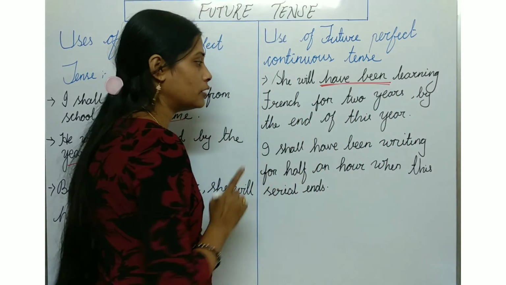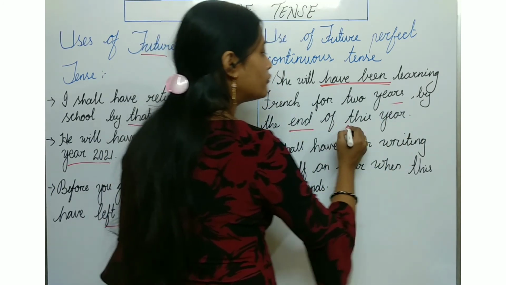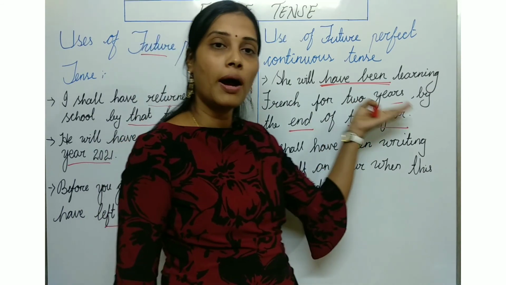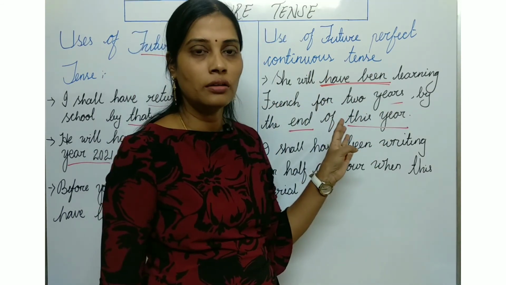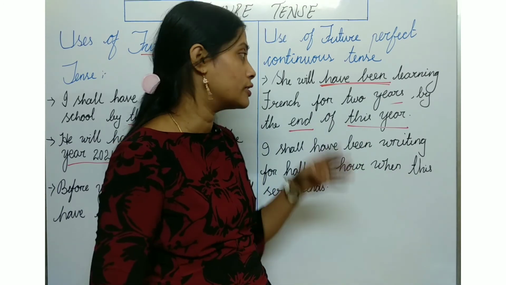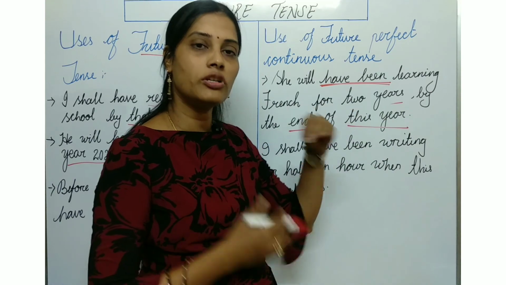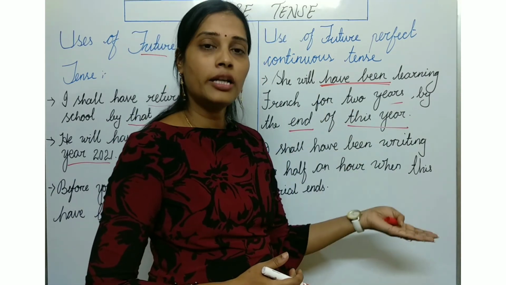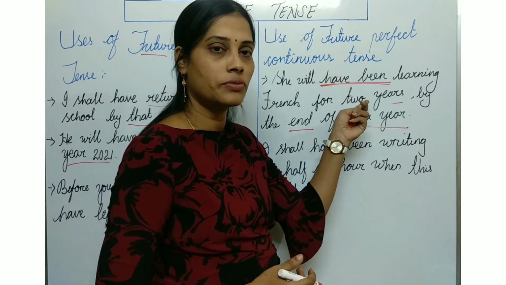French language जो है वो learn करिए for 2 years. By the end of this year, यहाँ पे भी देखिए year mention को हो गया है कि by the end of this particular year she will finish up the learning of French language. So that's why we can say it's still continuing, going on. The language she is learning, it's continuing. So by the end of this year she will finish that. So it is the continuous form.